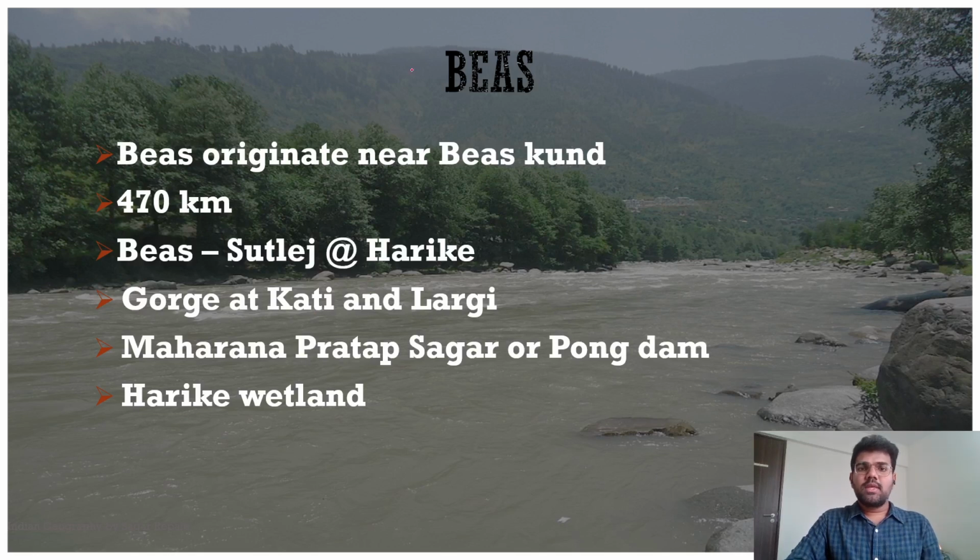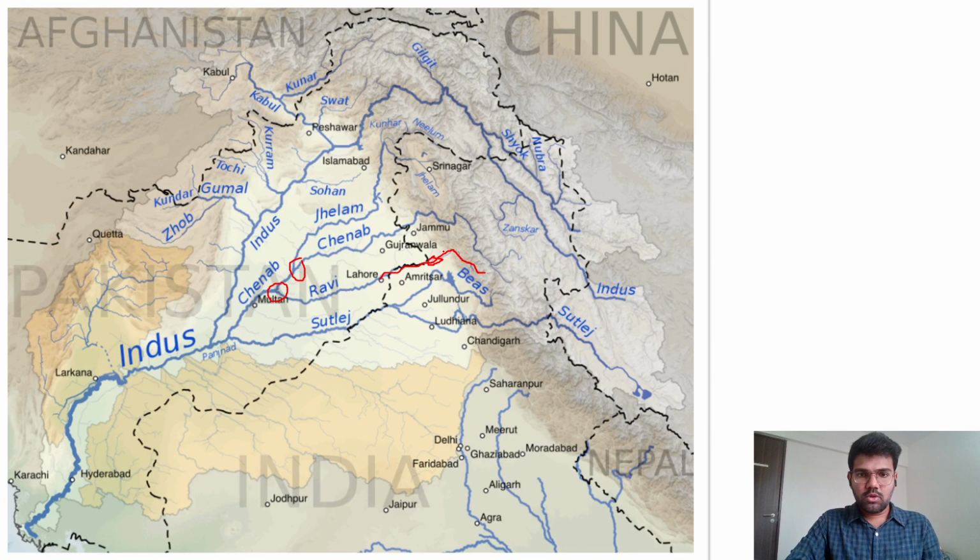Now let us talk about the other important tributary of the Indus. The Beas originates near Beas Kund, again in the state of Himachal Pradesh. The total length is 470 kilometers. The Beas and Satluj make a confluence at Harike. It should be clear that the Beas river joins the Satluj and not the Chenab. Which rivers join the Chenab directly? The Jhelum river and the Ravi river.